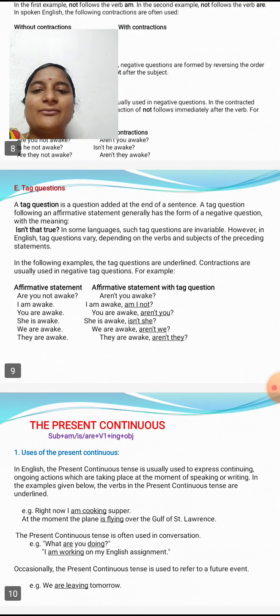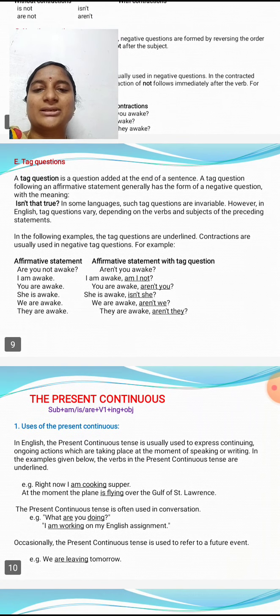Okay. In the following examples, the tag questions are underlined. Contractions are usually used in negative tag questions. For example, affirmative statement and affirmative statement with the tag question. Are you not awake? And affirmative statement with the tag questions, how do we write? Aren't you awake?